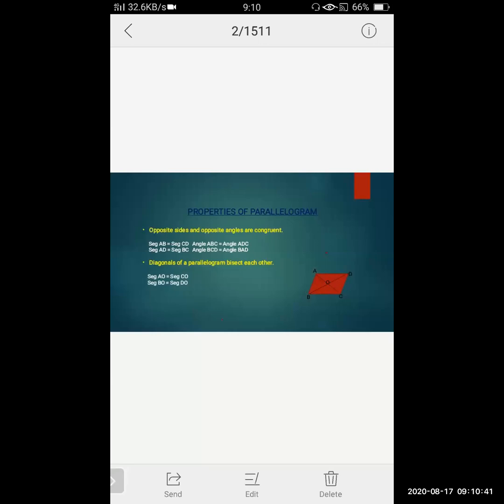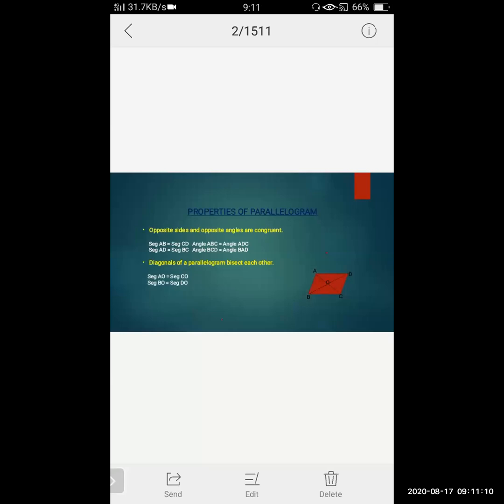So the adjacent angles in a parallelogram are supplementary. Supplementary means what? 180 degrees. That means the addition of two adjacent angles will always be 180 degrees. That means if angle B equals 70 degrees, then angle C will be 110.